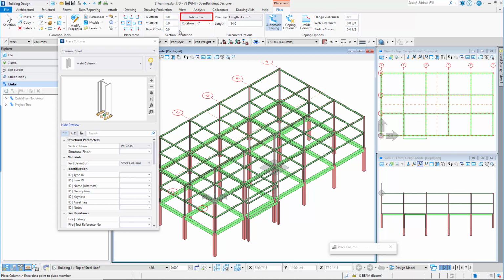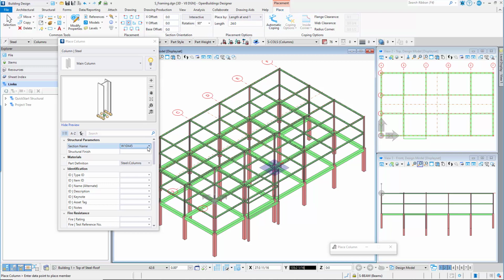Toggle Interactive off and set the rotation to 90 degrees. Set the Place By method to Length at End 1 with a length of 24 feet or 7287.5 millimeters.